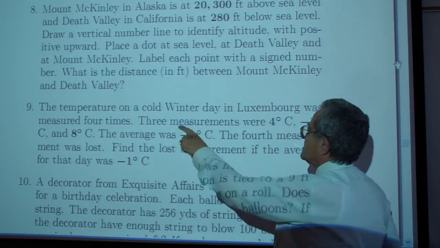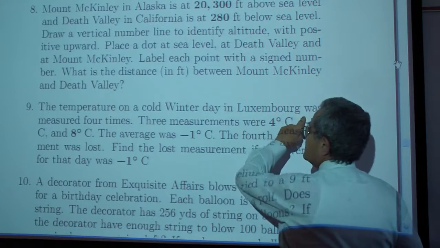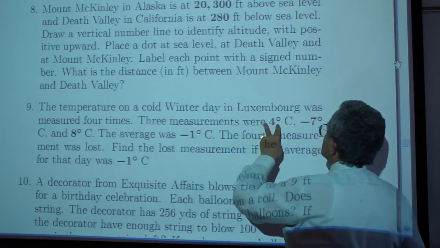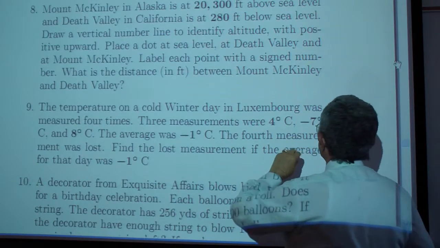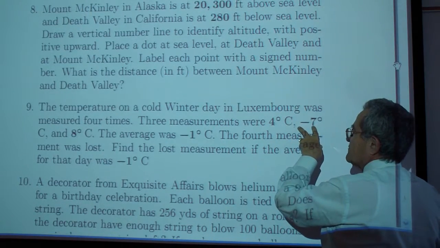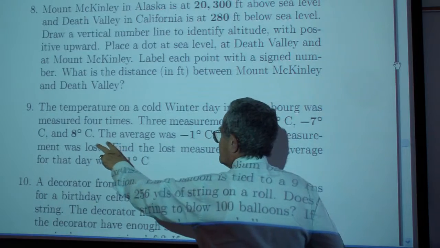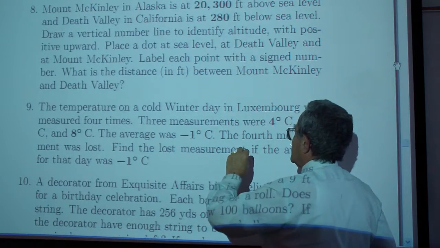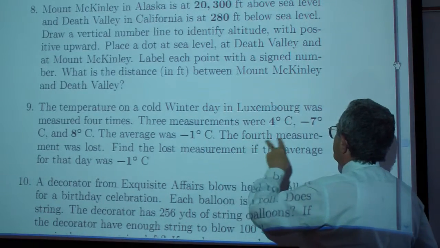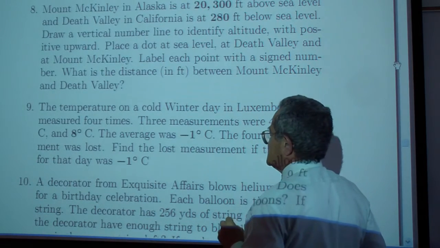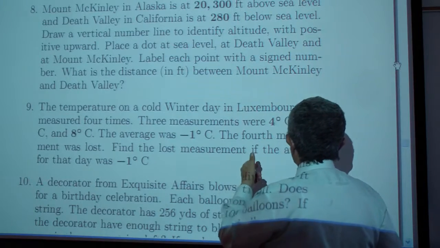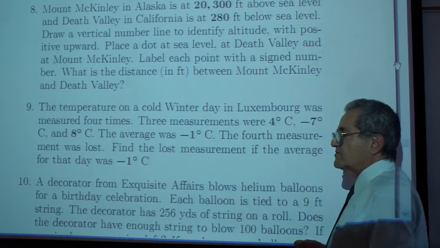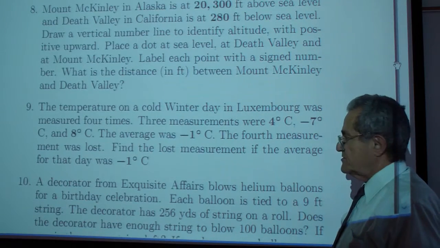The temperature on a cold winter day in Luxembourg was measured 4 times. 3 measurements were 4 degrees Celsius, negative 7 degrees Celsius, and positive 8 degrees Celsius. The average was negative 1 degree Celsius. The 4th measurement was lost. Find the lost measurement if the average for that day was negative 1 degrees centigrade.